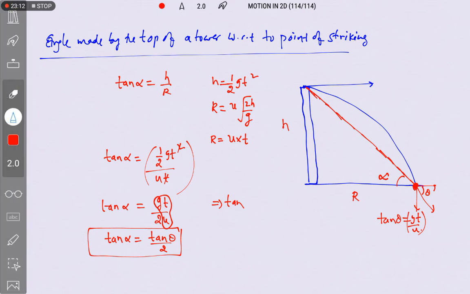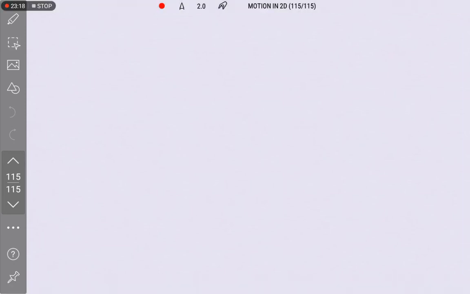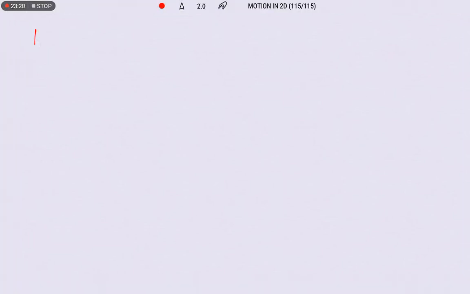Now let us discuss some applications related to the horizontal projection. Sir, give me some examples where this horizontal projection will be helpful. In case of war fields, if you want to attack the enemy locations, we are using bomber planes. Suppose this is the target we need to attack.